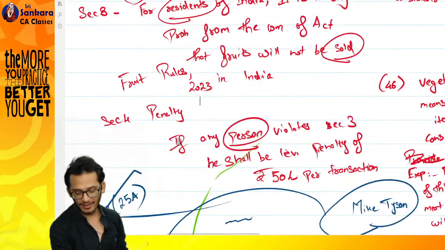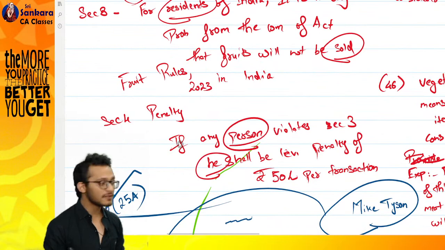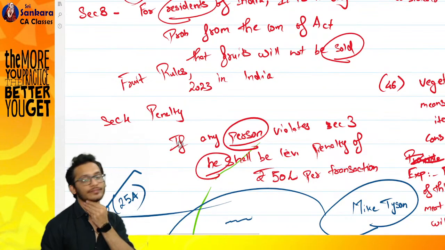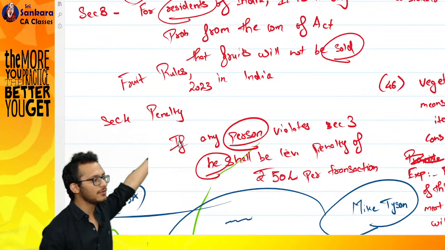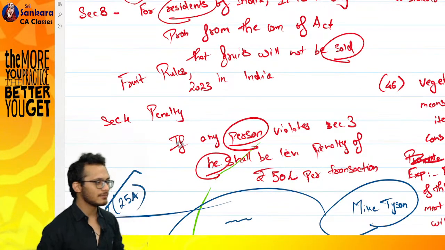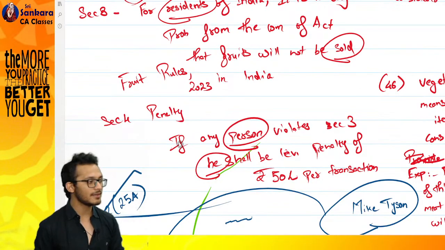Now where were we? I forgot to tell you one thing. Use the word he. Can females come and say, boss, you used only the word he, which means females will not pay penalty? How did you make that assumption?